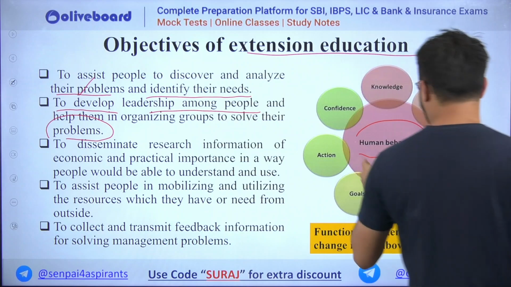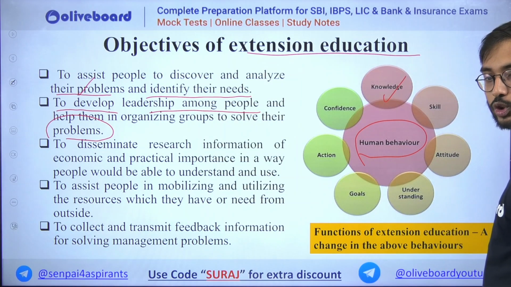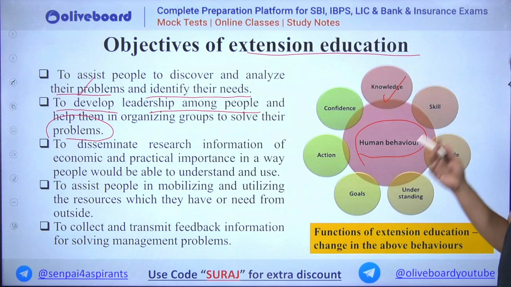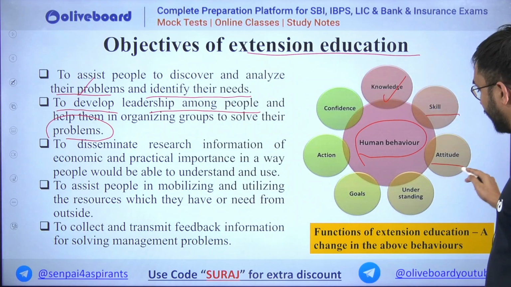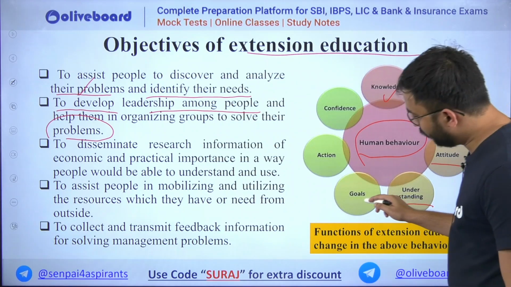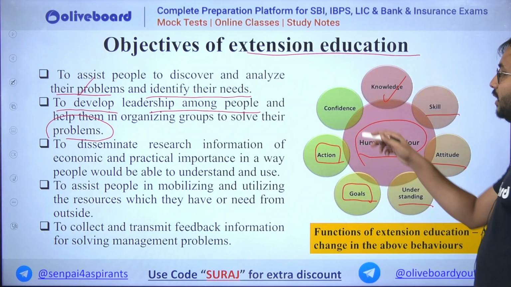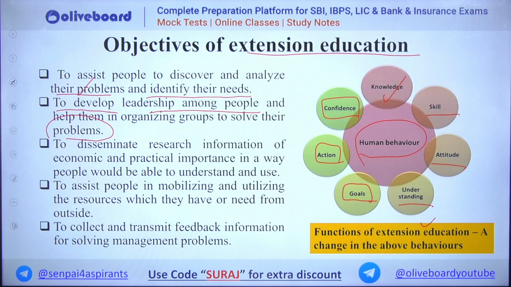If you see any individual, he talks about knowledge or is interested in knowledge, he also has some intuition related to knowledge, skill, attitude, understanding, some goals he wants to achieve, some actions which he wants to follow, and confidence. So all these are functions of extension education, a change in the above behavior.